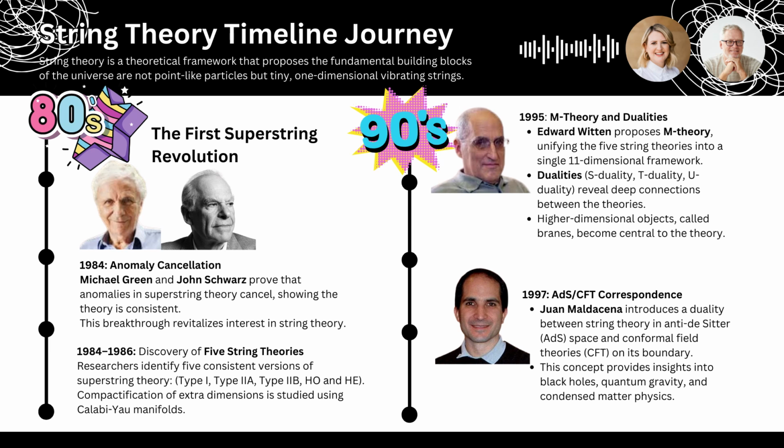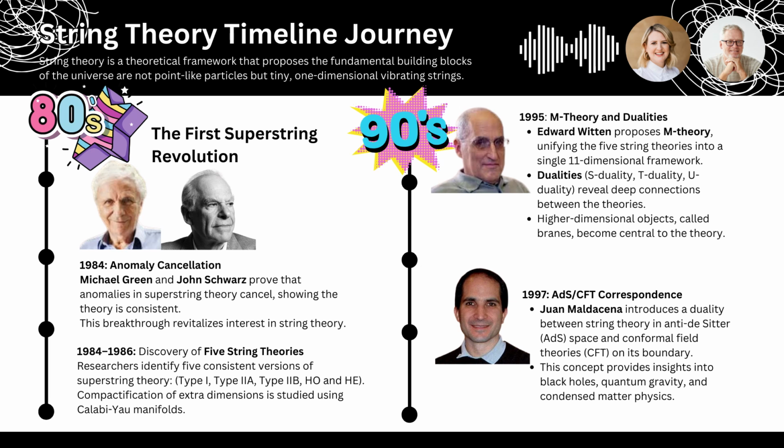And to describe these curled up dimensions, string theorists turned to complex mathematical objects called Calabi-Yau manifolds. Calabi-Yau manifold. These manifolds have all sorts of interesting shapes and properties, and they provide a way to think about how these extra dimensions could be hidden from our perception. So string theory is not only telling us that there might be more dimensions than we thought, but it's also giving us mathematical tools to describe them. Pretty amazing. But let's get back to those 5 different versions of superstring theory. Did physicists ever find a way to unify them?